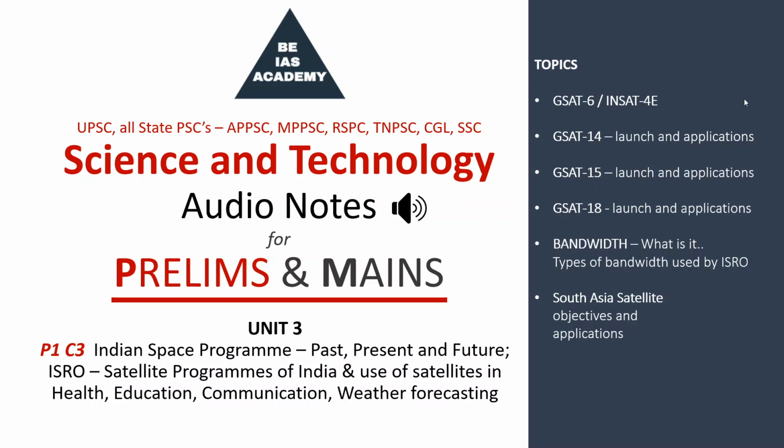The cost of the project was estimated around 235 crores. In technical terms, this satellite is called GSAT-9. The primary objective of the South Asia satellite is to provide increased connectivity among and within the South Asian countries.